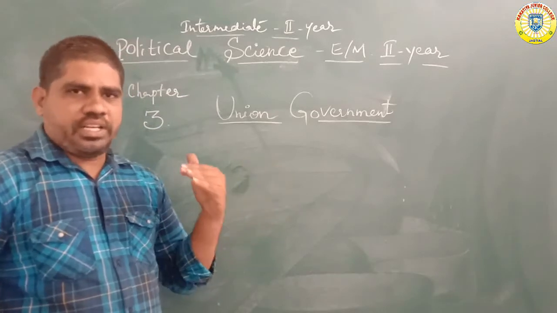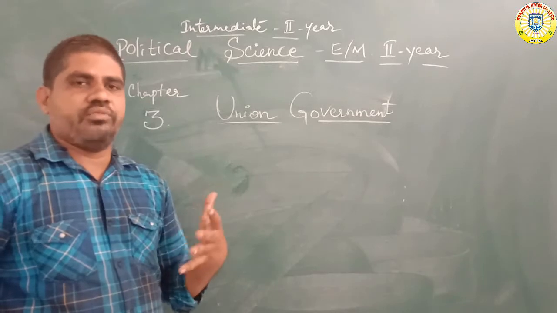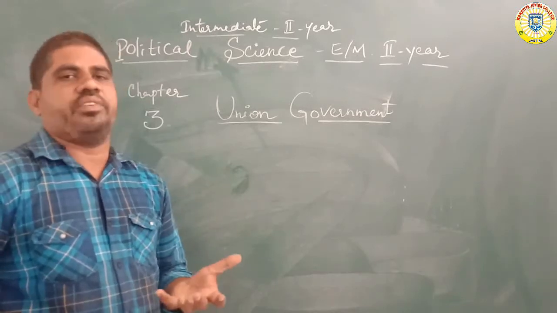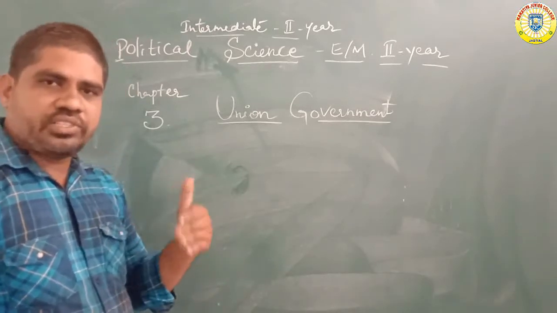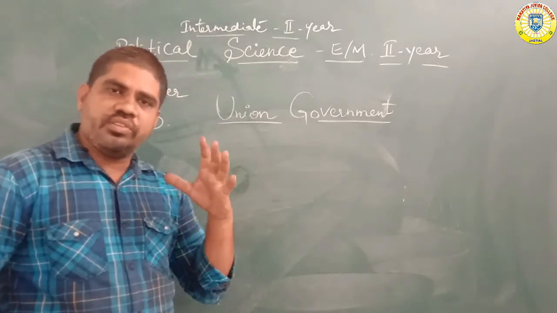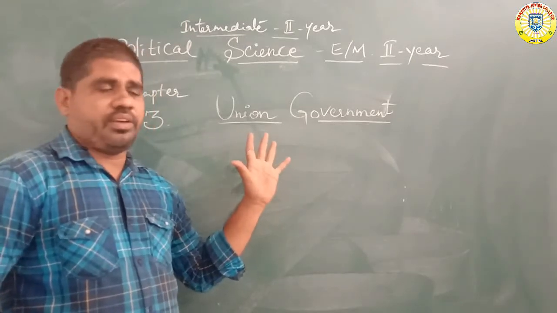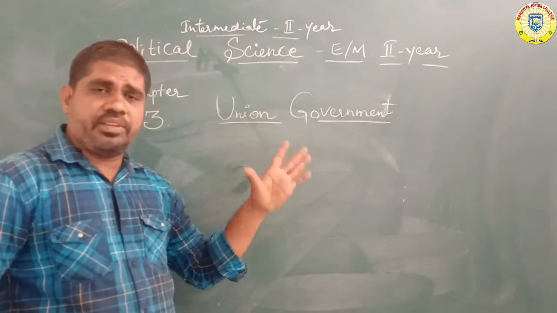The Prime Minister is the nation leader. Who is called the nation leader? The Prime Minister. Who is called the Constitution leader? The President. The Constitution leader is called the President, and the nation leader is called the Prime Minister. The President appoints the Prime Minister.